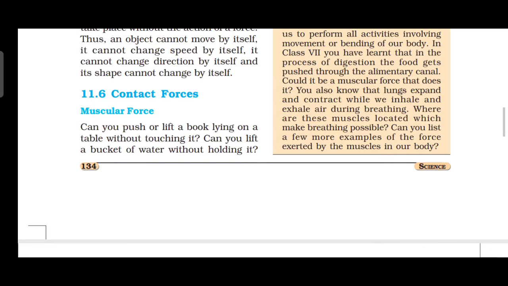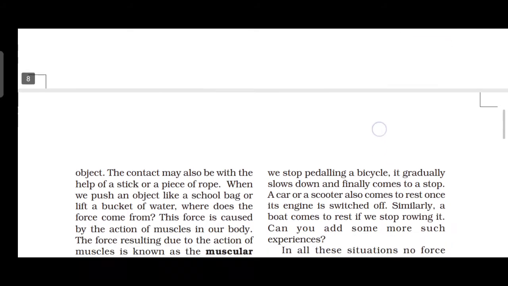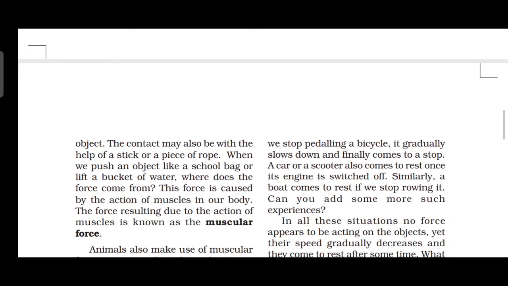To apply a force on an object, your body has to be in contact with the object, right? While you are pushing or lifting a book, we are applying a force with our hand, right? We are giving what? Contact.